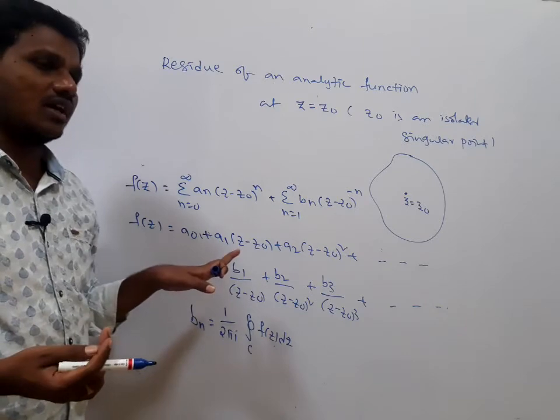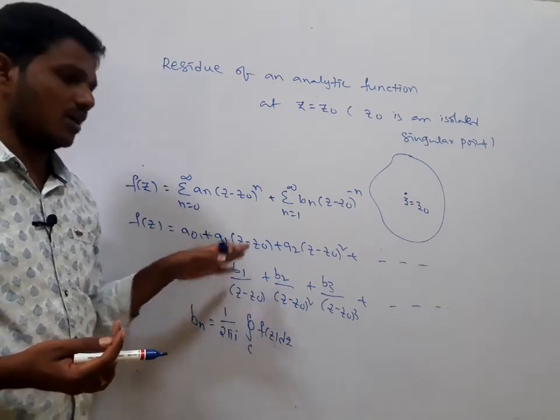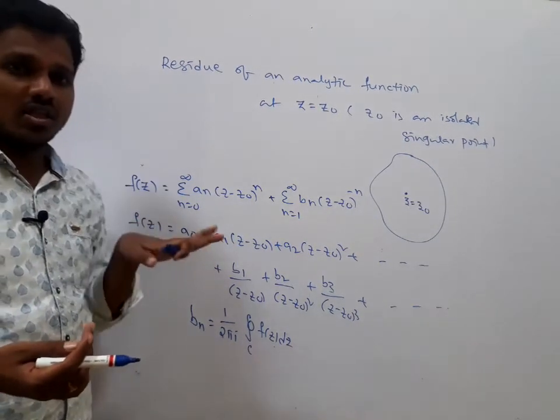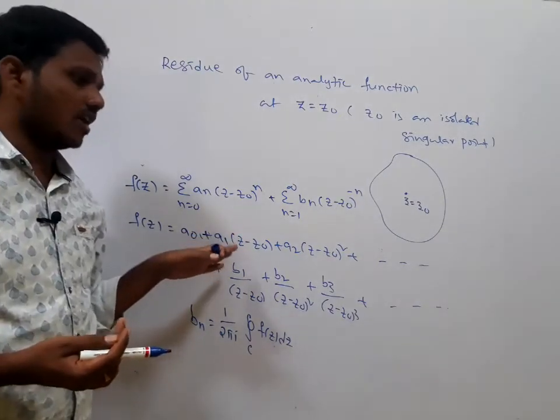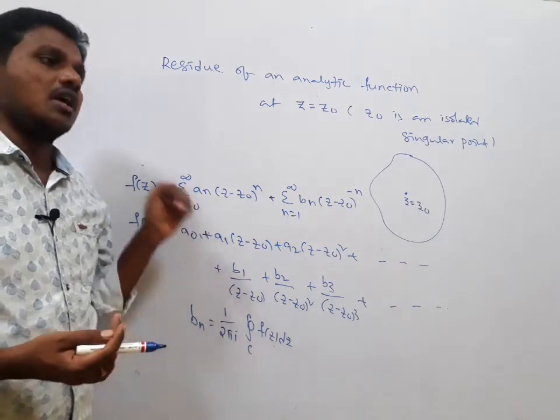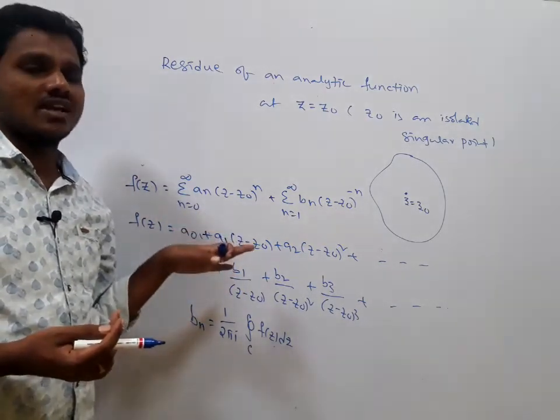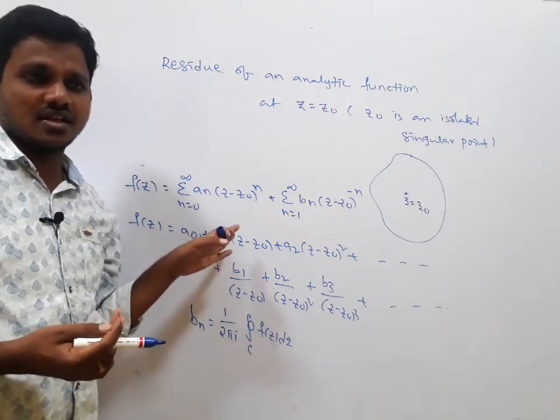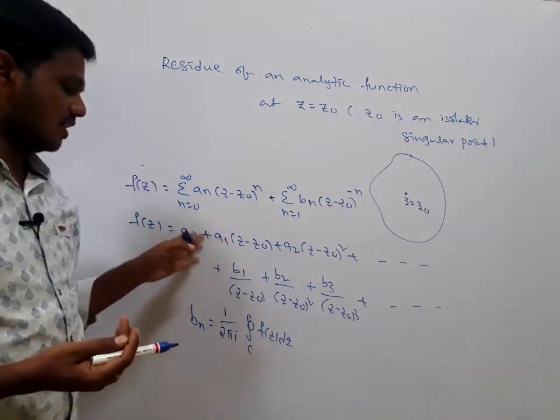If no terms are there in the principal part, that means the singularity can be removed. In the last class we discussed it. If one term is there, it is a simple pole. If m terms are there, it is a pole of order m. If an infinite number of terms are there, f of z has an essential singularity. So this was discussed earlier.